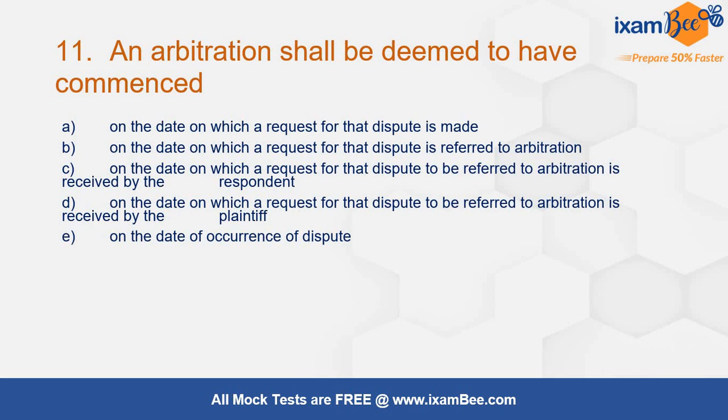Now, commencement of arbitration proceedings, another major, important topic from arbitration this is, and it is deemed to commence from when. This is the question, and let me tell you, this question is asked often from any type of act. Actually arbitration में तो ये पूछा जाता ही है, and the correct answer to this is C.